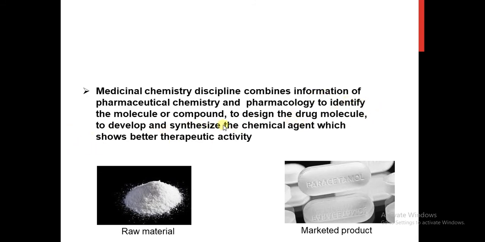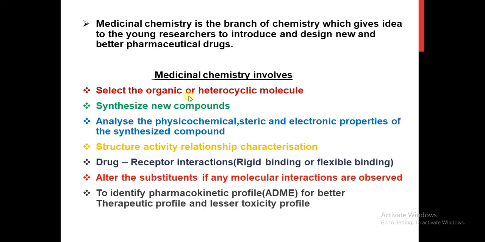To develop and synthesize the chemical agent which shows better therapeutic activity. After designing the molecule, we'll develop the drug molecule and then synthesize it completely by various modifications, so that the chemical agent will show better therapeutic activity. Medicinal chemistry is the branch of chemistry which gives an idea to young researchers to introduce and design new and better pharmaceutical drugs.